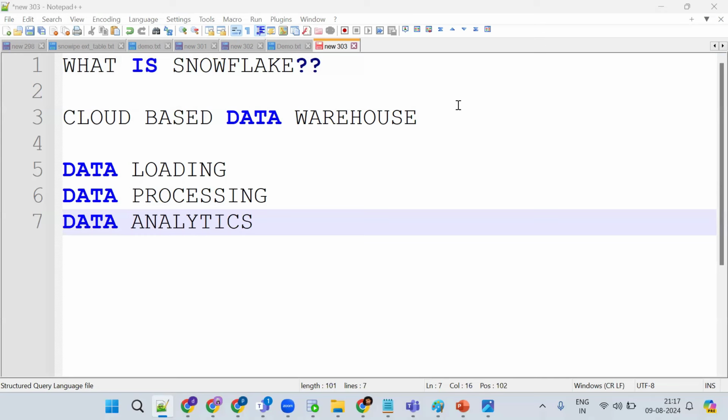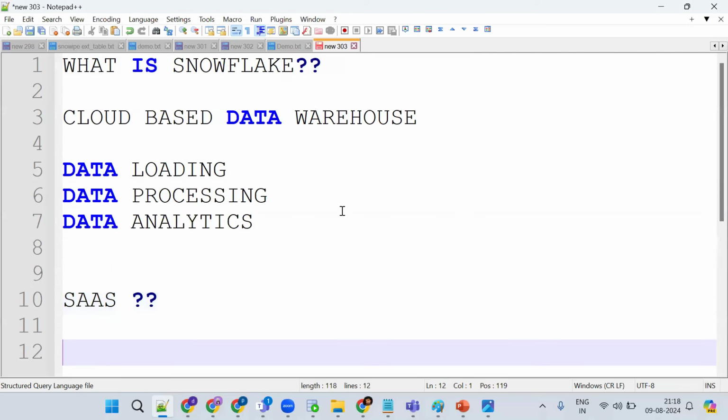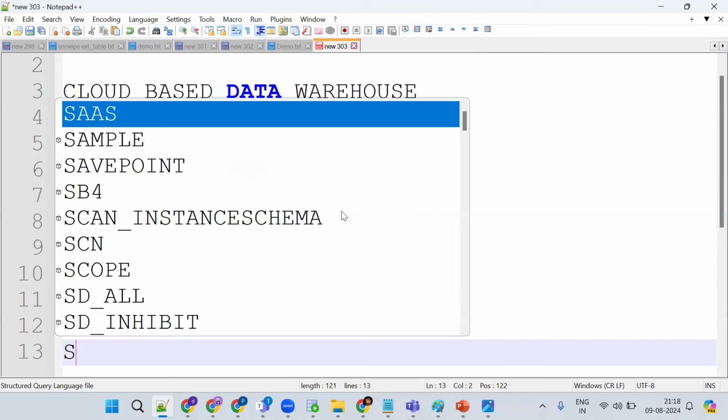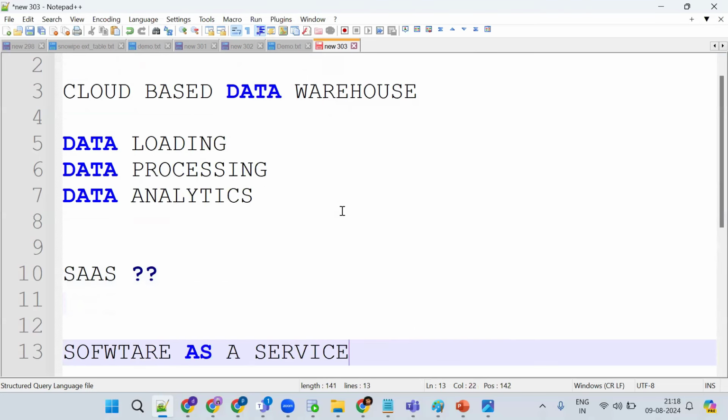I'll try to explain a simple use case so that you can understand what exactly it means. Tell me, what is the abbreviation for SaaS? SaaS is software as a service.